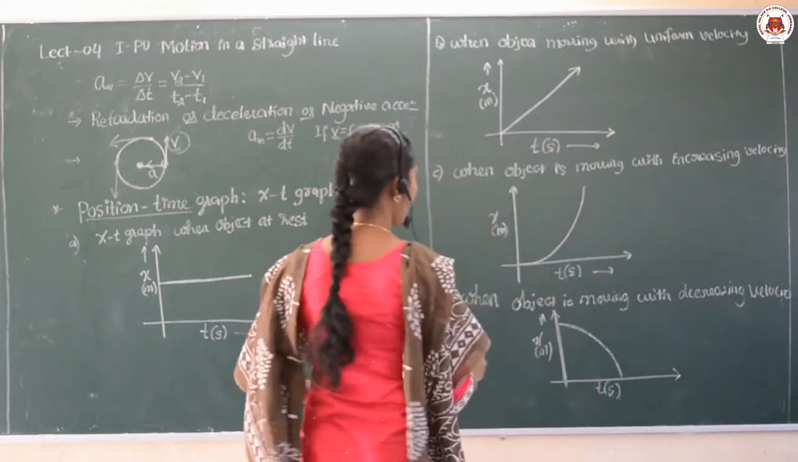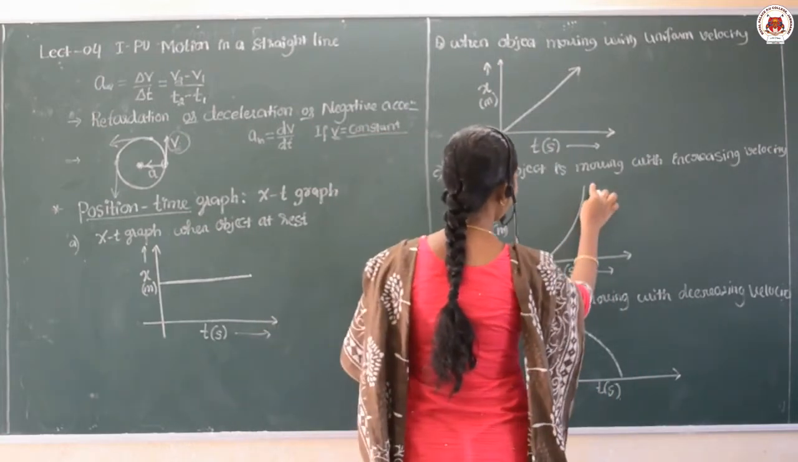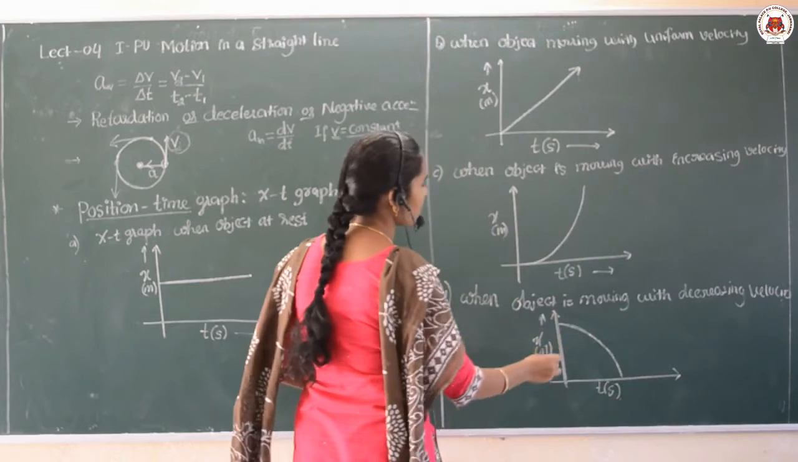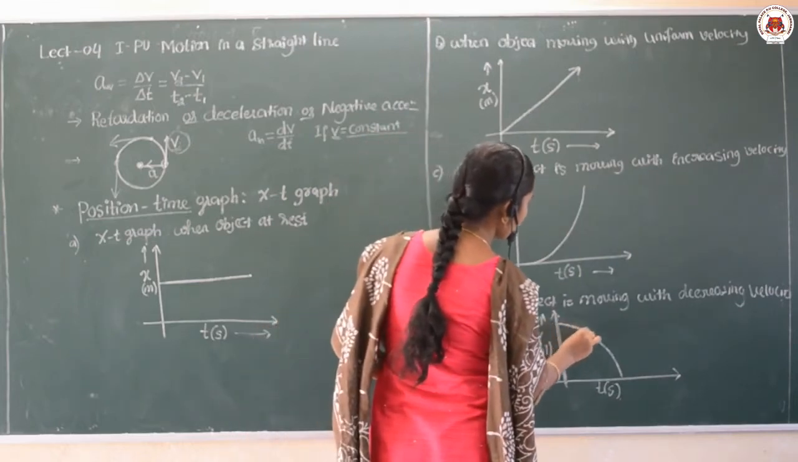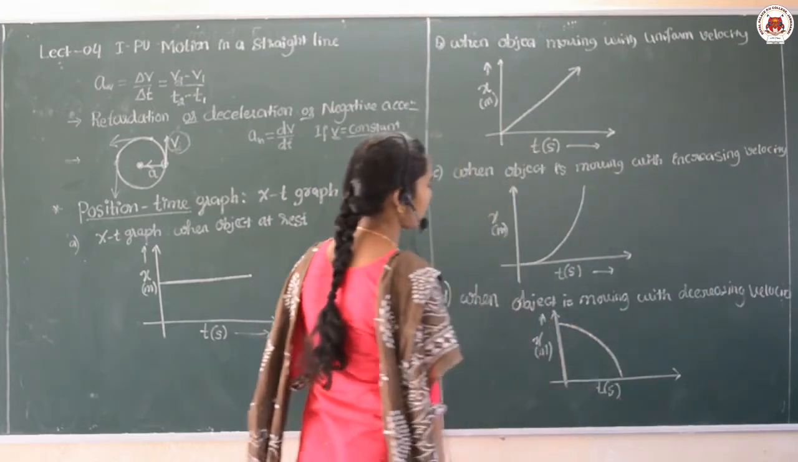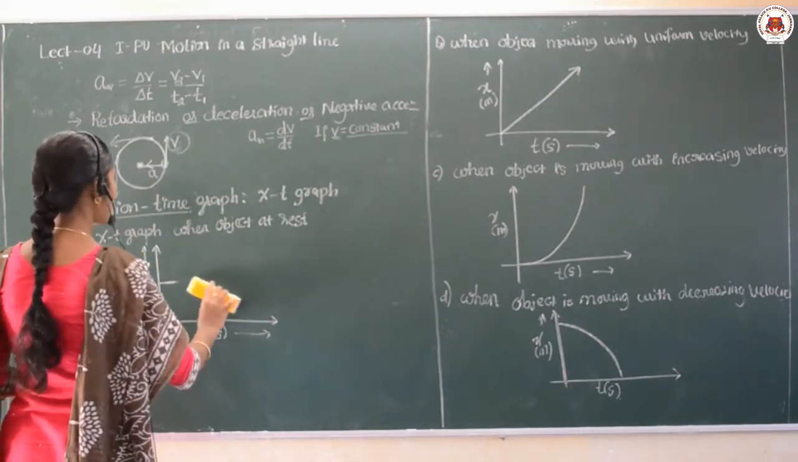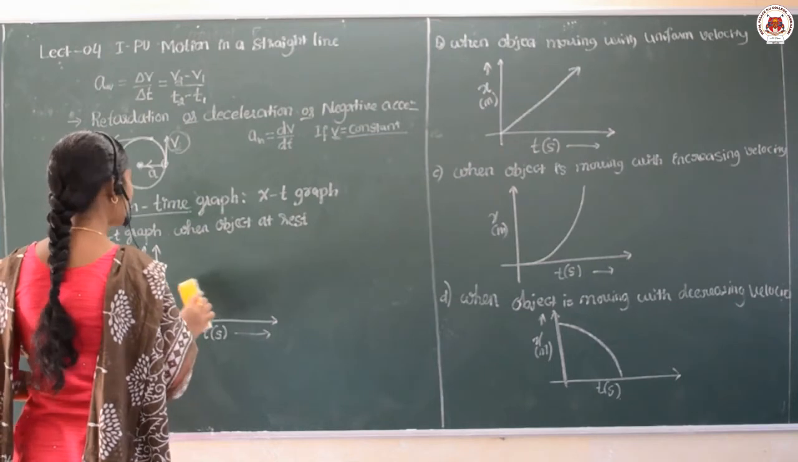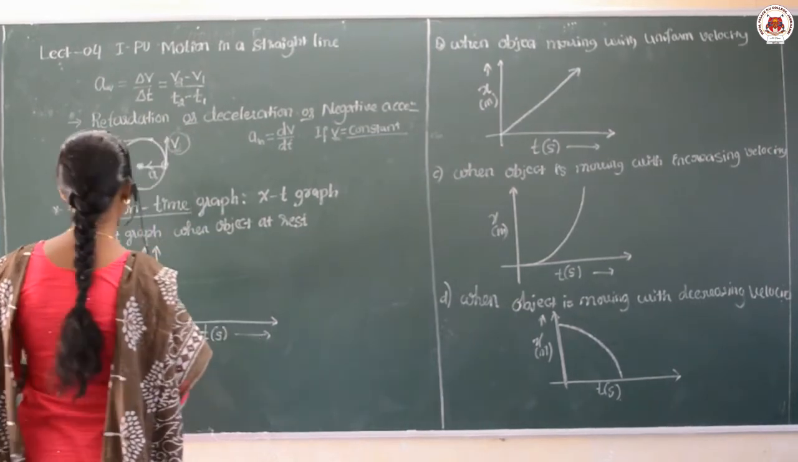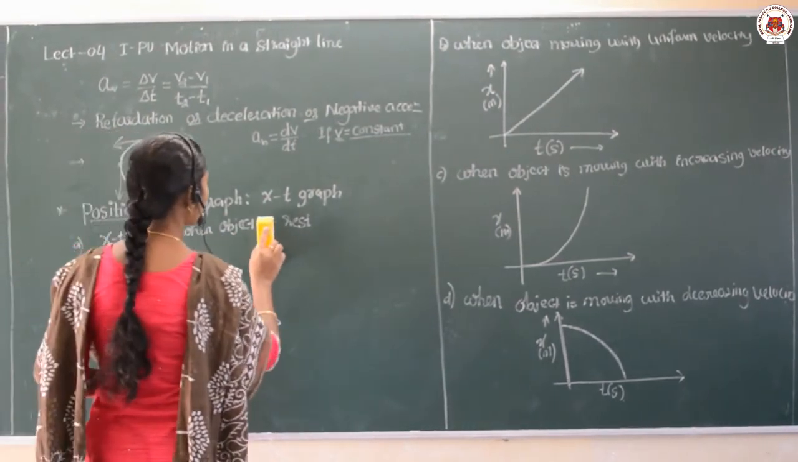So this will be the graph. If it is increasing, then velocity also increases. If the velocity decreases, that can be represented like this. And next one, if it is showing increasing in the acceleration, x-t graph, an object has